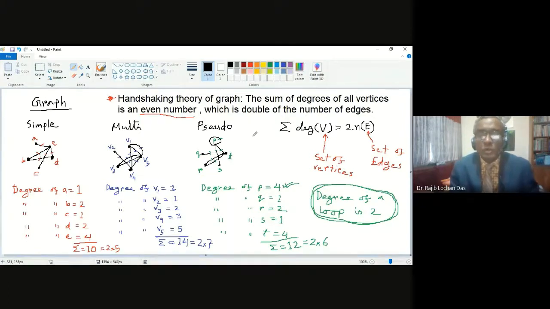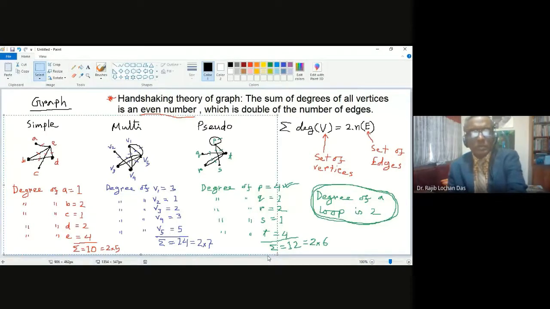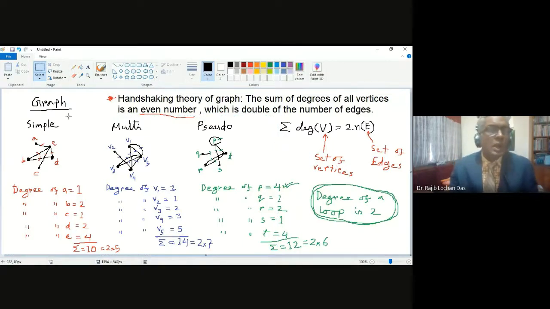So we can move on. Now I will tell you something else. If it is clear up to this level, then I will tell you another type of graph. All these are also called undirected graph, because there is no direction. Undirected means no direction is given, no direction in the edge. So you can say undirected graph.